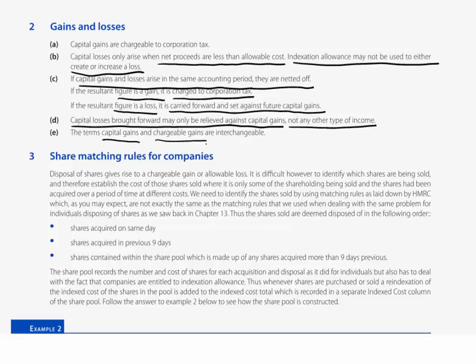Next lecture, what we do is to start to look at some of the practical and specific circumstances of gains that we may have to indeed compute, and that would firstly deal with the disposals of shares. As said prior to that, it is worth having a quick recap back on the disposals of shares for individuals. Not that you'll need to know specific memory of the techniques there, but the scenarios. So what were bonus issues? What were rights issues? How did we deal with takeovers there? How did we construct a share pool when dealing with the disposal of shares? That will be useful to you for the next session together.